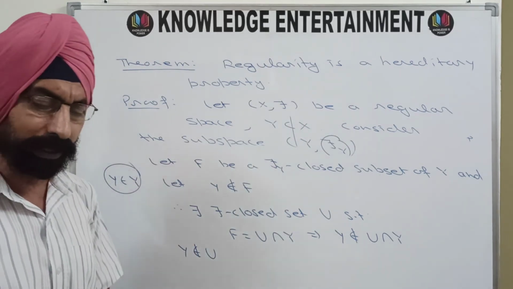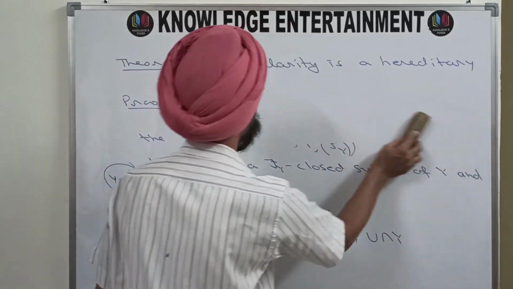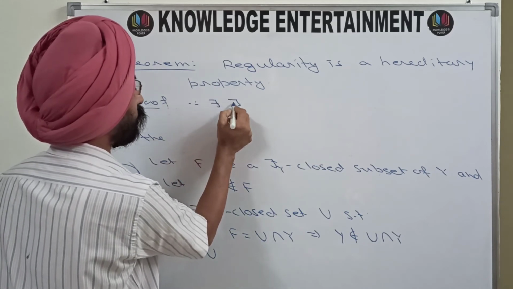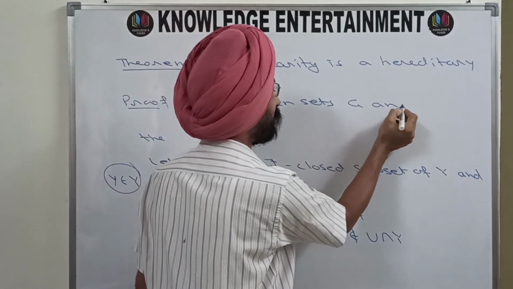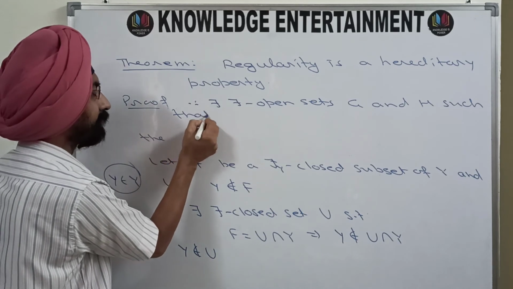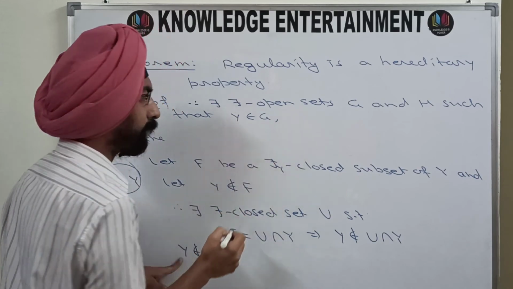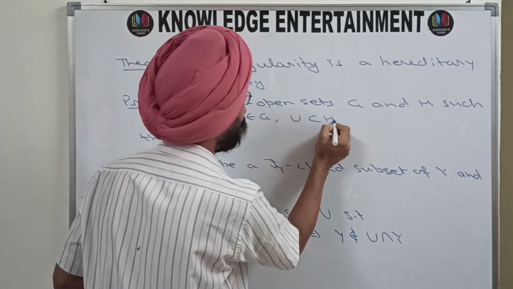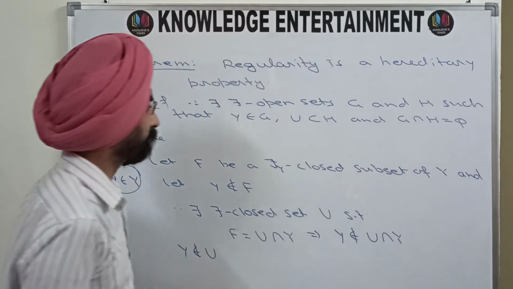So by the regularity property, there must exist tau open sets G and H such that y is in G, U is covered by H, and G intersection H is phi.